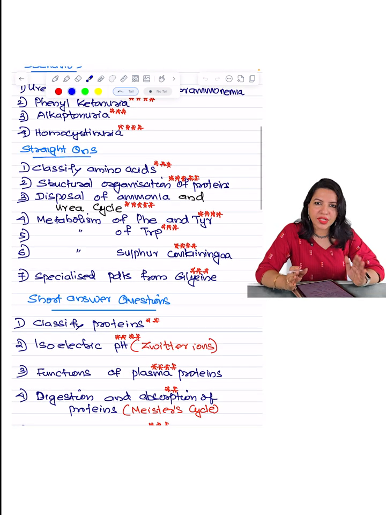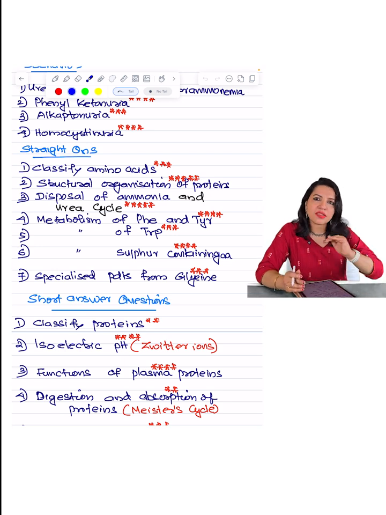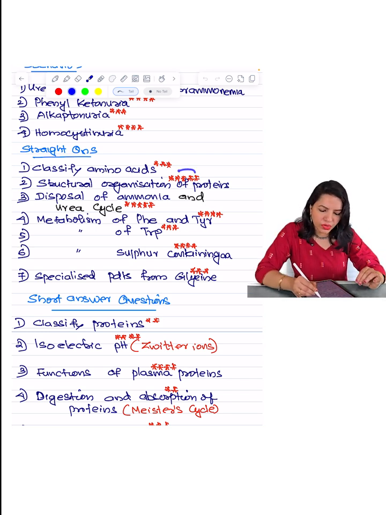Then going to the straight long answer questions, classify amino acids based on various bases can be asked, nutritional requirement or metabolic fate like that can be asked. Then structural organization of protein, very important. It's a 5-star topic. Disposal of ammonia, and the formation and disposal of ammonia, again a 5-star topic. Sometimes it can be a clinical based question, and from that this question can also be asked.